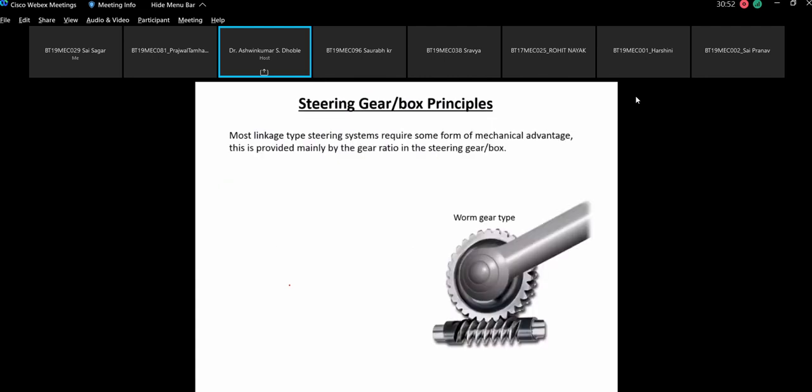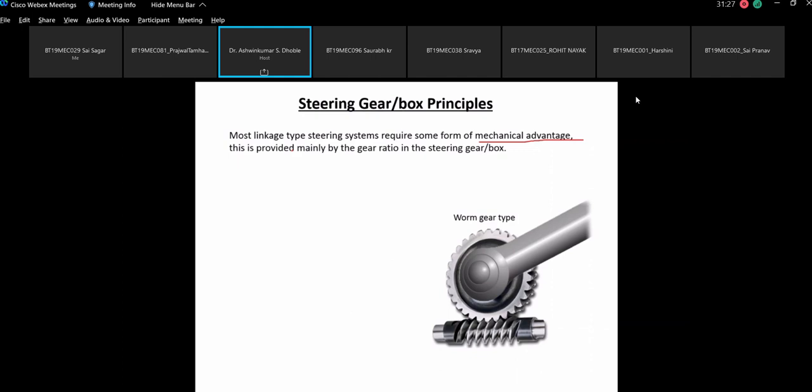Okay, now this is the worm gear type. This is worm and worm gear type. So most linkage type steering systems require some form of mechanical advantage. What is mechanical advantage? You have studied in mechanics. Some form of mechanical advantage. This is provided mainly by gear ratio in the steering gearbox. So mechanical advantage is basically the amount of effort you require to carry out the intended function.